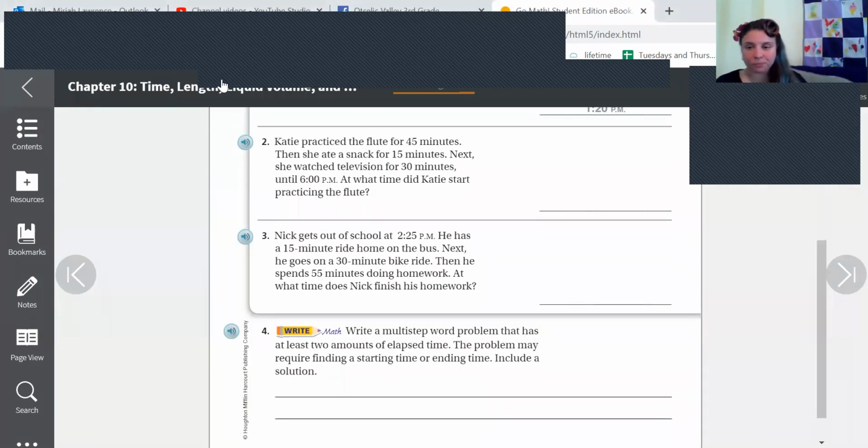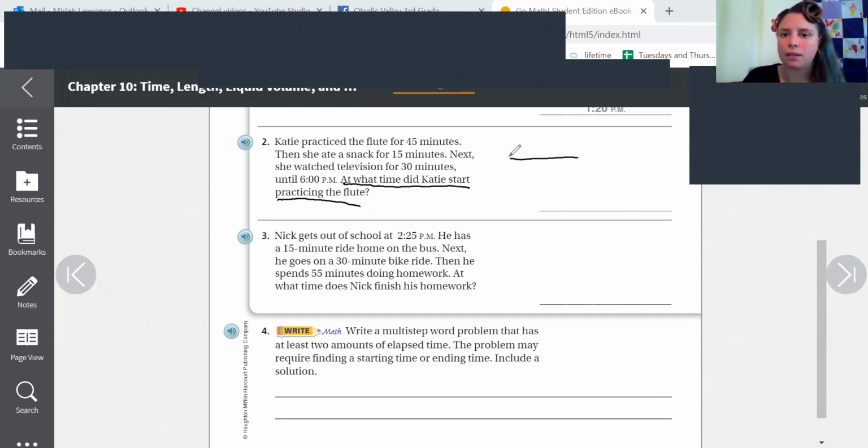Number 2. Katie practiced the flute for 45 minutes. Then she ate a snack for 15 minutes. Next, she watched television for 30 minutes until 6 p.m. At what time did Katie start practicing the flute? So, what's it asking us to find? At what time did she start?